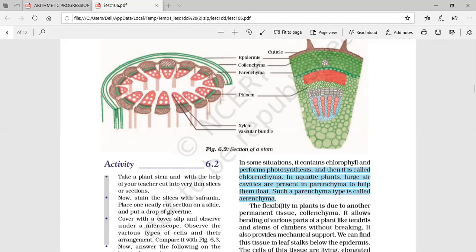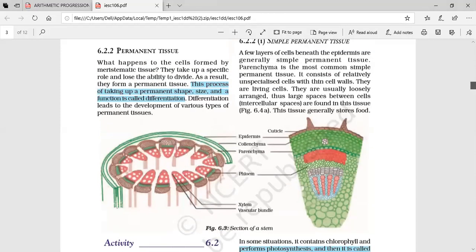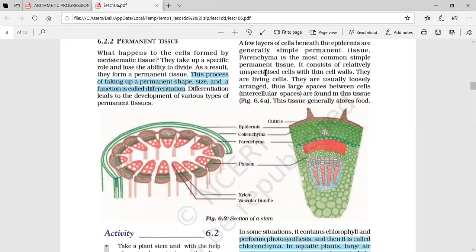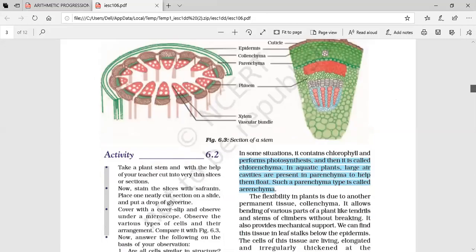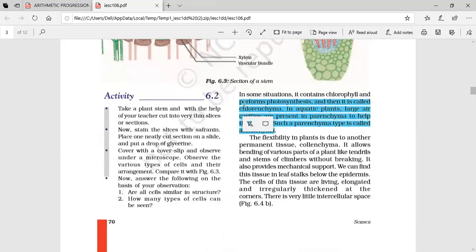It fills the space between other tissues. These points you have to remember.